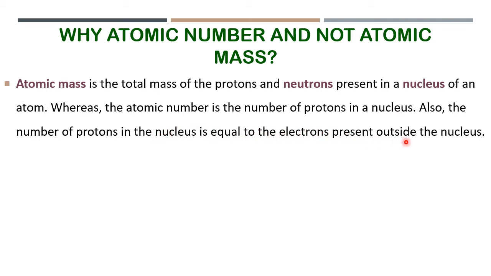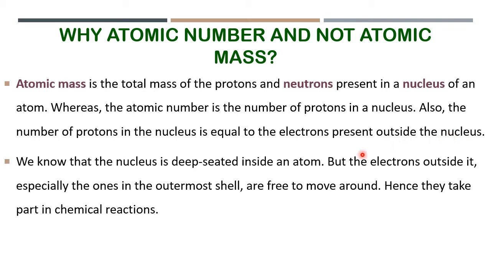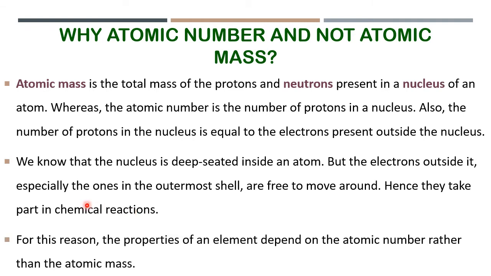Now we are coming from proton to the electron importance. We know that the nucleus is deep seated inside an atom, but the electrons outside it, especially the ones in the outermost shell, are free to move around. Hence, they take part in chemical reactions. That means electrons are taking part in all the properties. That's why electrons are given due importance, and electron number is nothing but what? Atomic number. Therefore, the properties of an element depend on the atomic number rather than atomic mass.